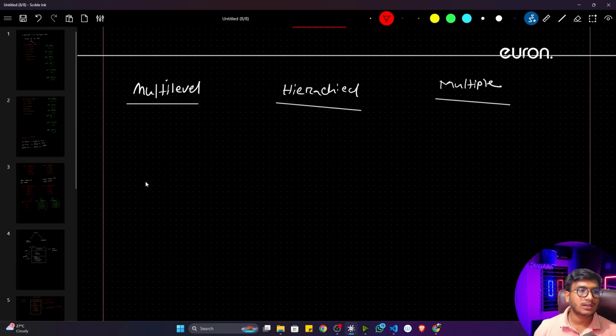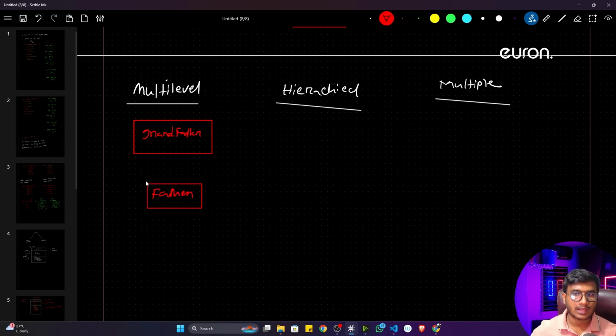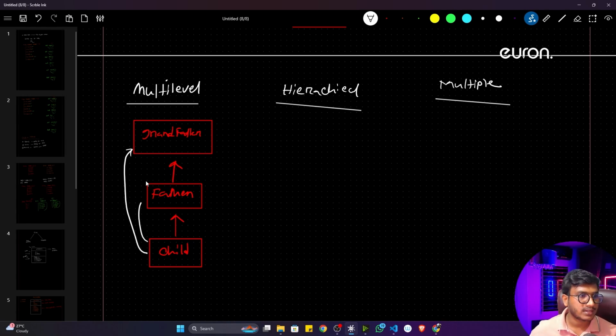And how will multi-level inheritance look? Here you will have grandfather, then you will have father, then you will have child. And it will inherit like that. First of all, child will inherit father, and father will inherit grandfather. That means here your child can access all the properties. It can access the grandfather's property and the father's property, but father can only access the grandfather's property. So this is called multi-level inheritance.